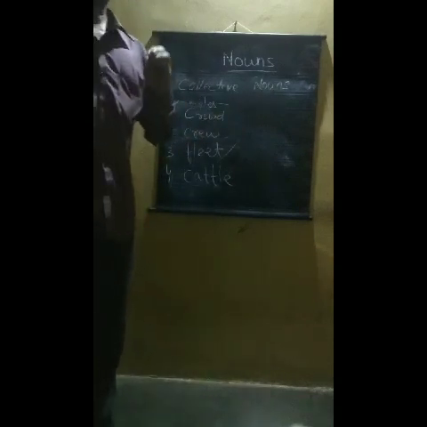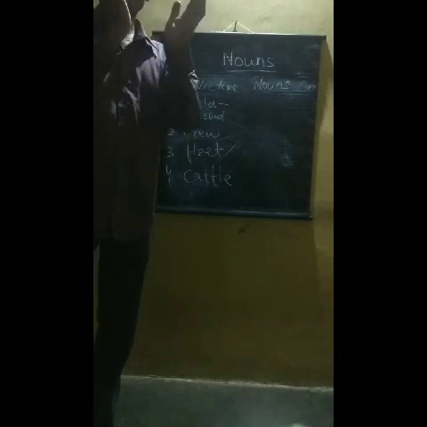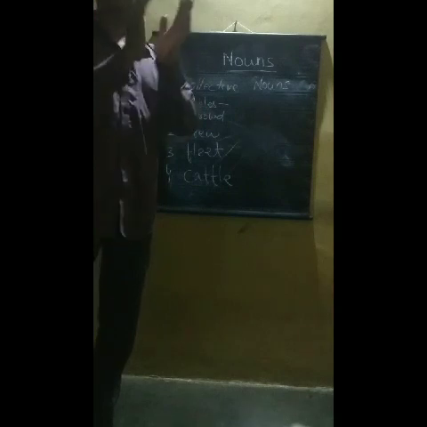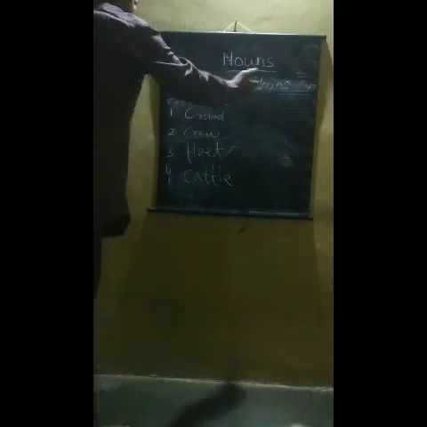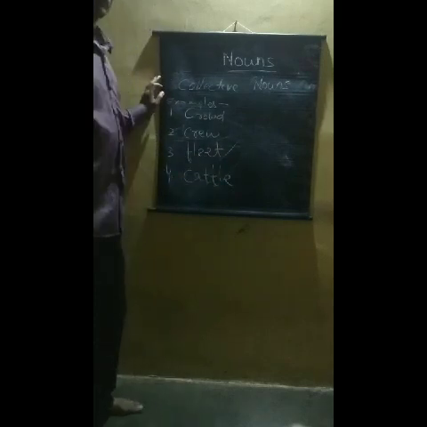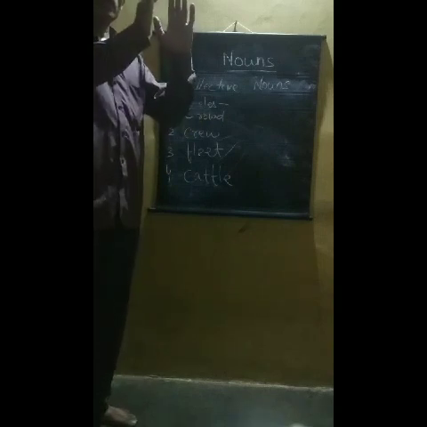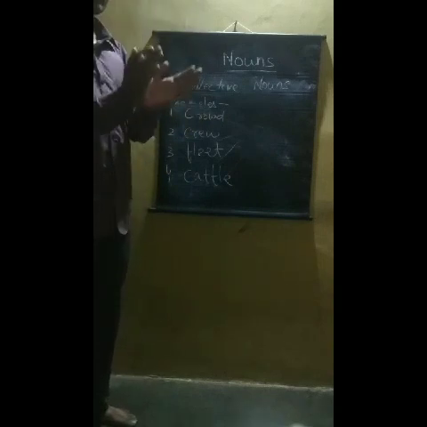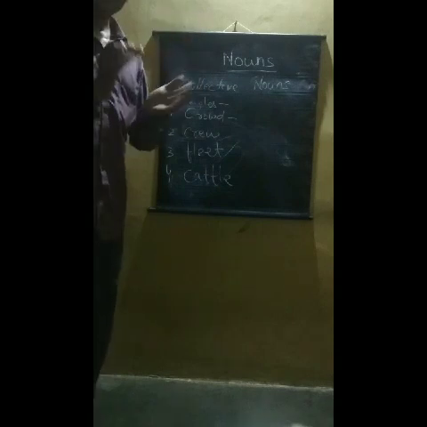Children, now see, what are collective nouns? Collective nouns are those nouns which are used for a collection of things or collection of people, group of animals and so on. Here are some examples of collective nouns. Crowd, crew, fleet, cattle. They are used for a group of things or a group of people. Here crowd means a large number of people.